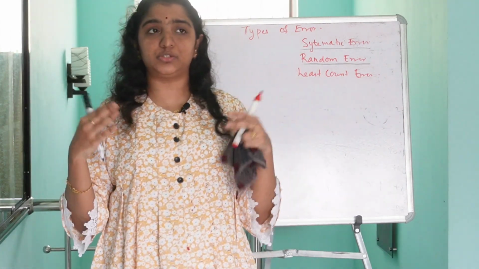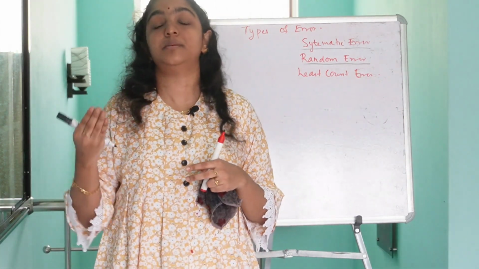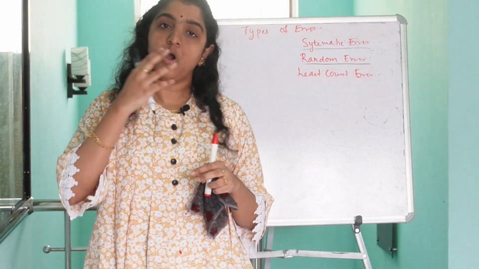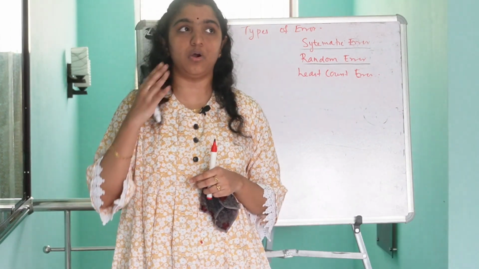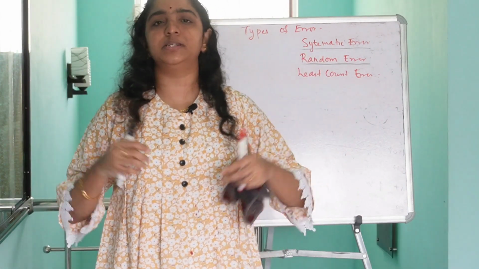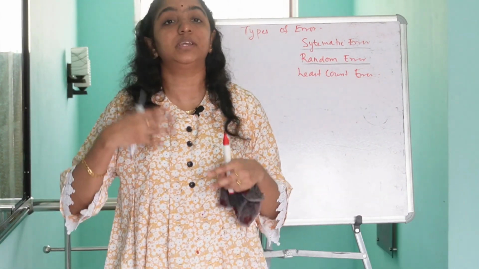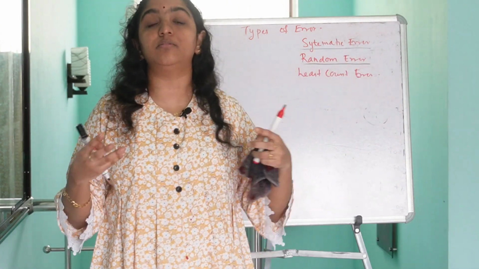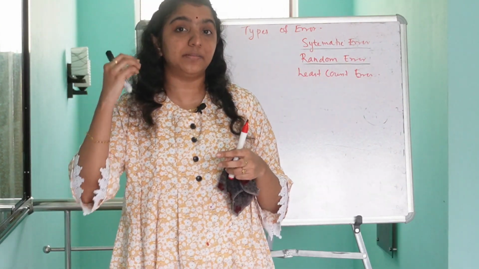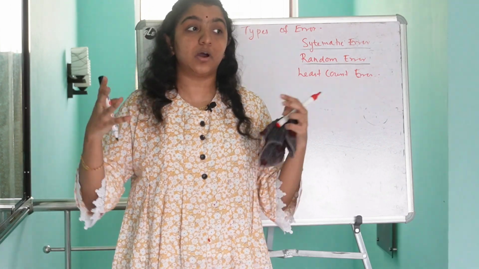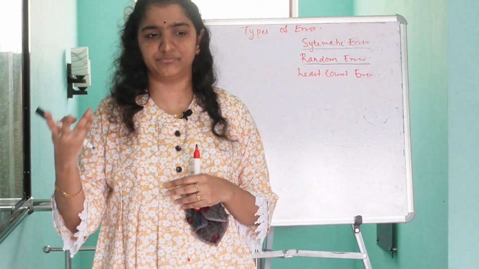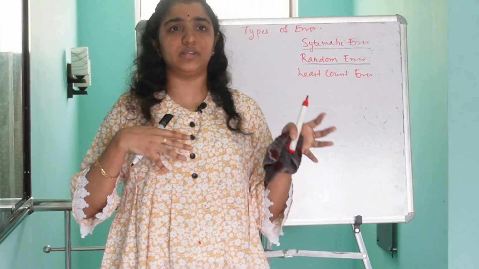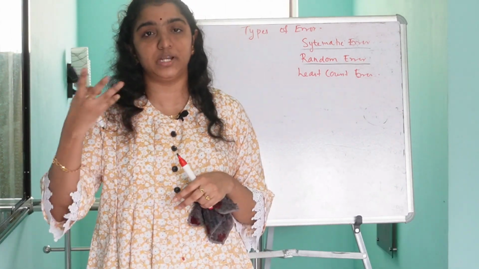To an extent we can avoid systematic errors. If the instrument is properly calibrated, or if there is no zero error, or if the experimental setup is made proper, then we can avoid systematic error. But we couldn't avoid random errors, because they occur because of unexpected issues like fluctuations in voltage or fluctuations in temperature while doing experiments.